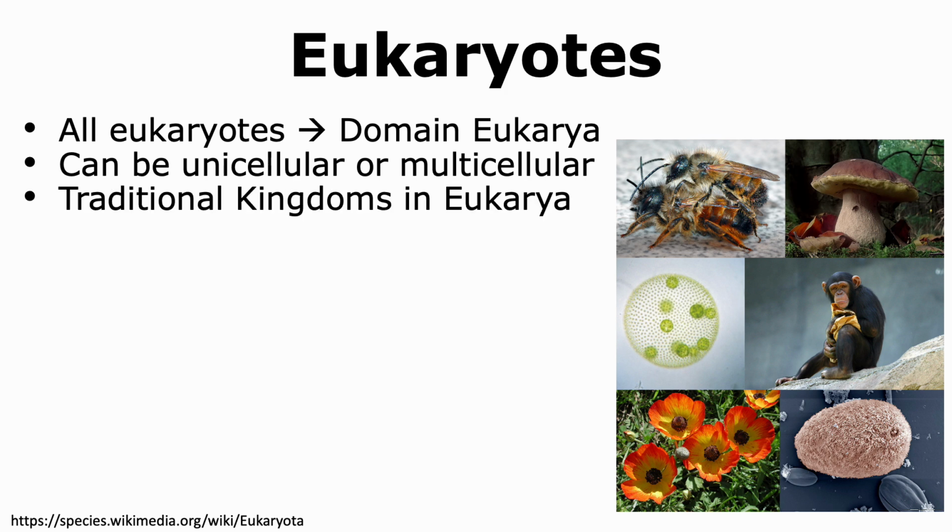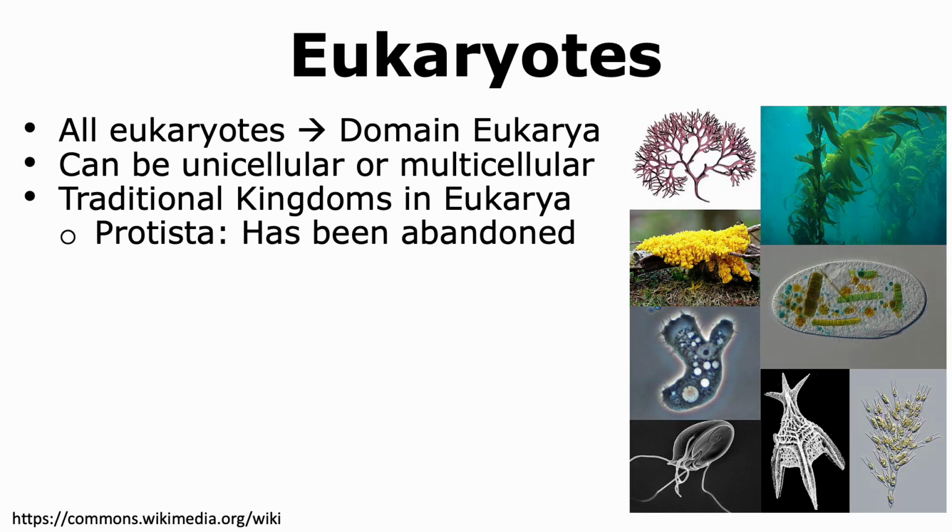There are 4 traditional kingdoms in the domain of Eukarya. The first one is Protista. The organisms that belong to this kingdom, which has now been abandoned, are protists. The reason it has been abandoned is because the members are genetically very variable from one another, and hence this kingdom is not a monophyletic group.